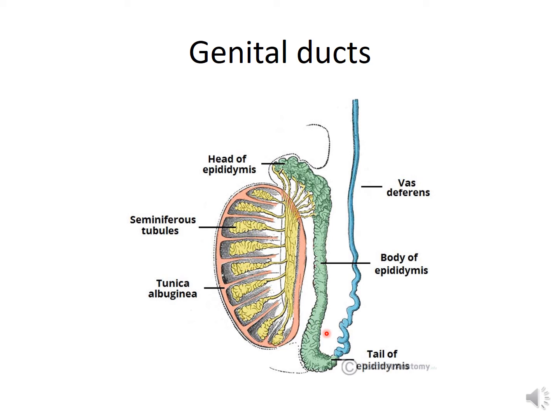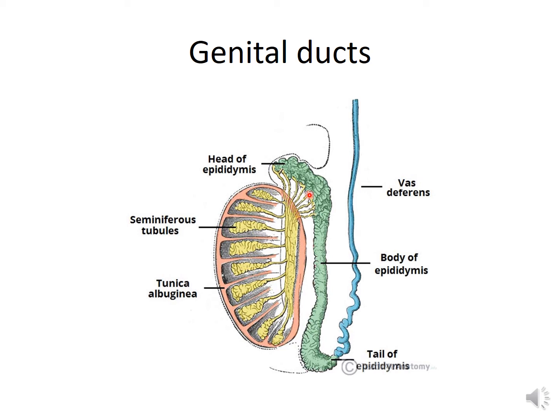The middle part of the epididymis is known as the body. It contains the highly coiled duct of epididymis. The smaller inferior part of the epididymis is known as the tail. So here is the tail of the epididymis. Within the tail, the duct of epididymis becomes the ductus deferens. So you can see the transition between the epididymis and the ductus deferens.